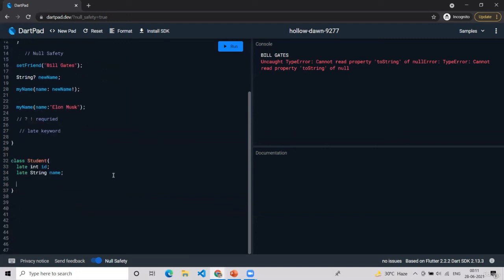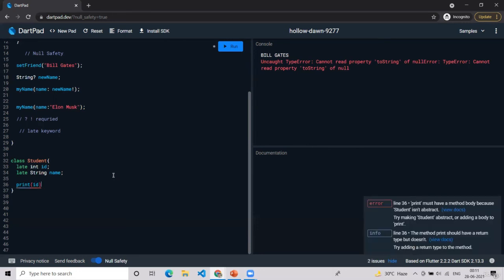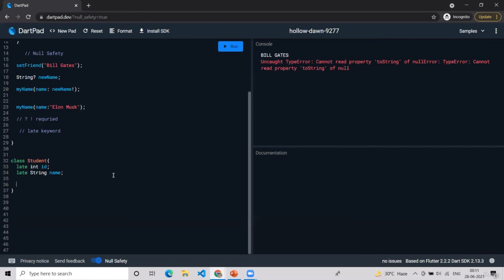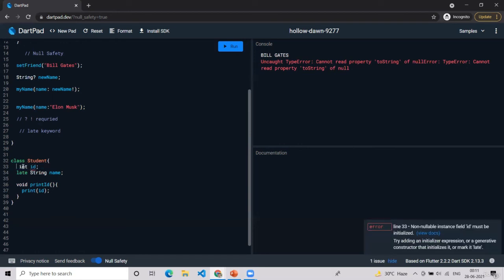And this means this id will not be left null no matter what. So if we have a print id function, just write print id, then it's fine, it will not show any error.